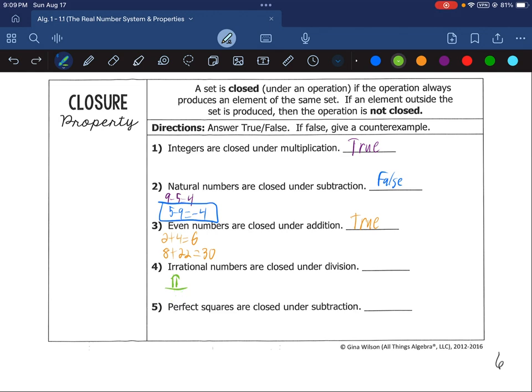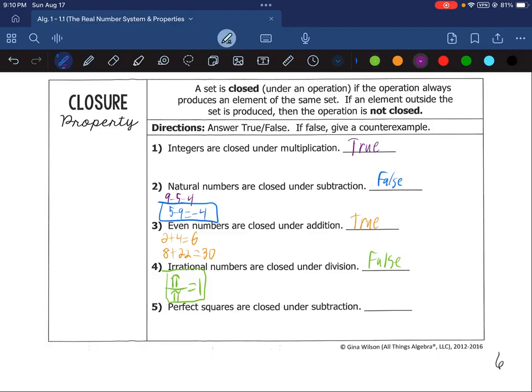However, there is something that we could divide pi by that would result in a number that is rational. And you would have to divide it by pi. Pi divided by pi is 1, because any non-zero number divided by itself is 1. So that would be dividing two irrational numbers, granted the same number, but still two irrational numbers, and getting a number that is rational. So that is false. And a counterexample is that one there. Any irrational number divided by itself would be a counterexample.